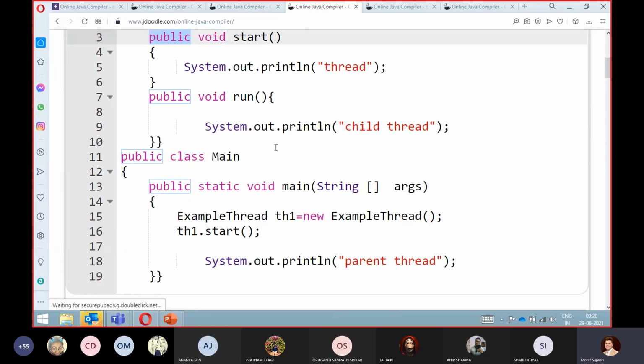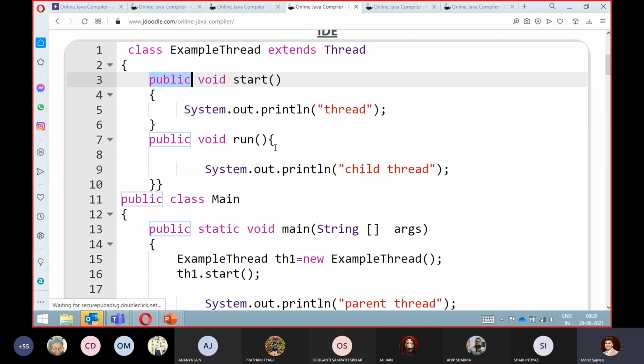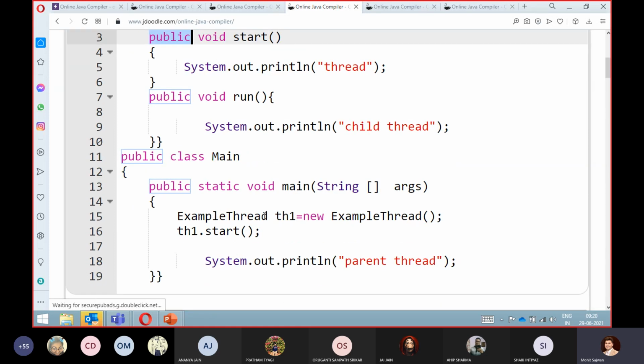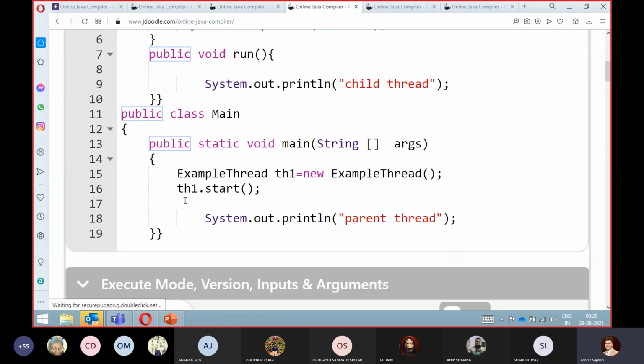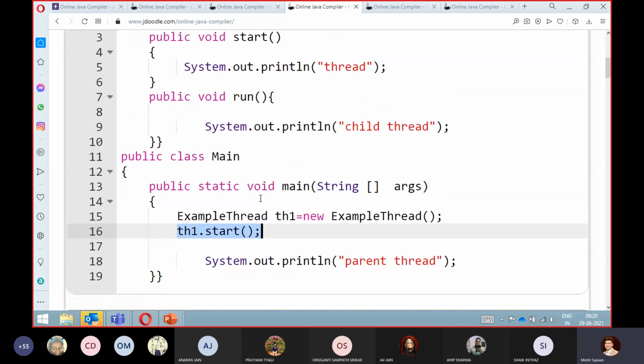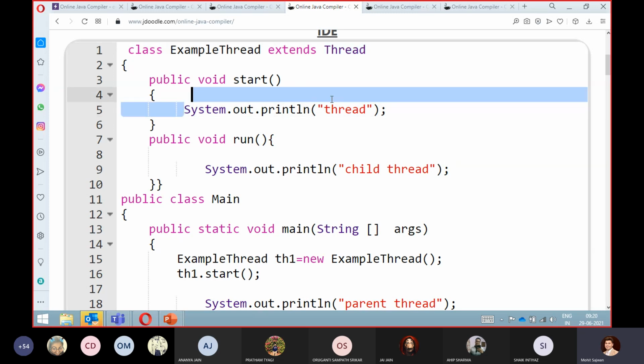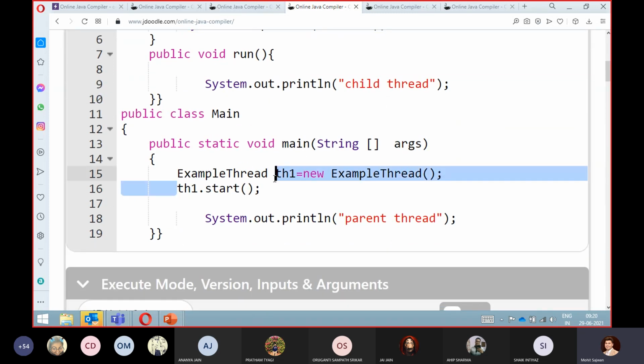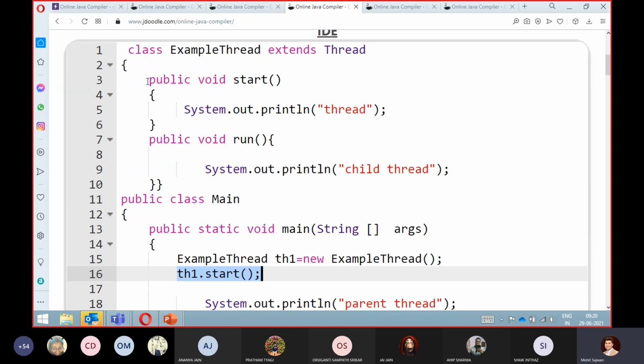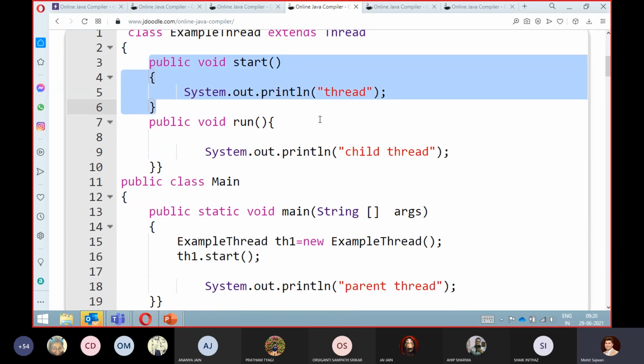Now the question that comes to your mind is, sir, are we performing multi-threading over there? Are we using the concept of multi-threading if I call th1.start? No. Remember, here we are not performing multi-threading. Why not? In the Thread class, you will find that they have written thousands of lines of code for this start method, and here we are just displaying in this method. So if I call this method, it will directly call this particular method. So it's a kind of sequential programming.